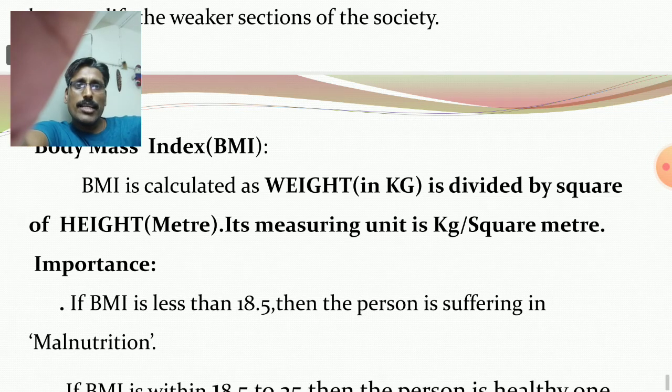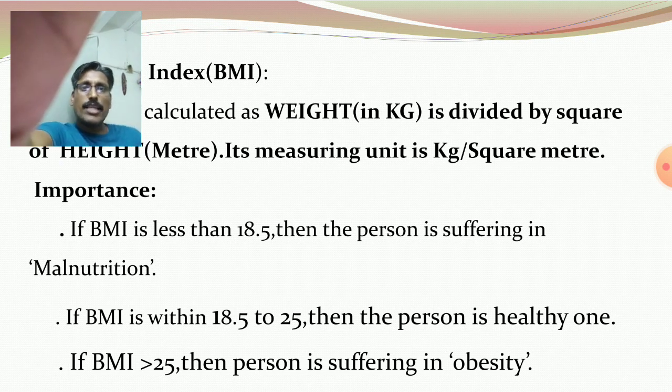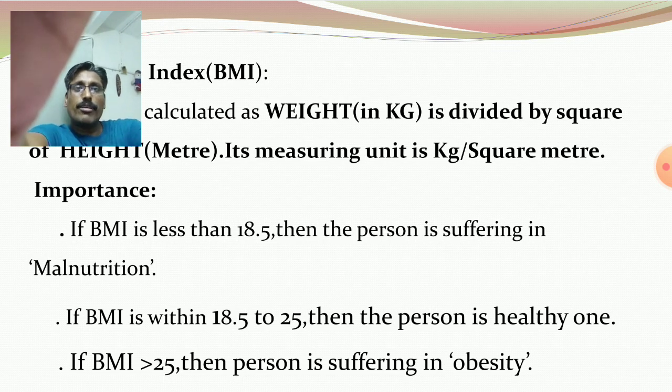If BMI is less than 18.5, the person is suffering from malnutrition. If the BMI is within 18.5 to 25, then the person is healthy. If BMI is greater than 25, then the person is suffering from obesity. Clear? Just remember. Have you clearly understood or not?